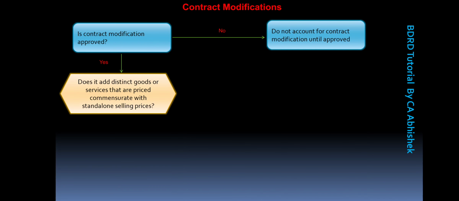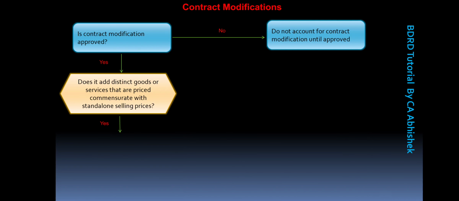we have to see whether it adds distinct goods or services that are priced commensurate with the standalone selling price. Standalone selling price, we would say, is the current prevailing market prices at that point of time. So if they are equal with the current prevailing market prices, then we have to see further conditions.